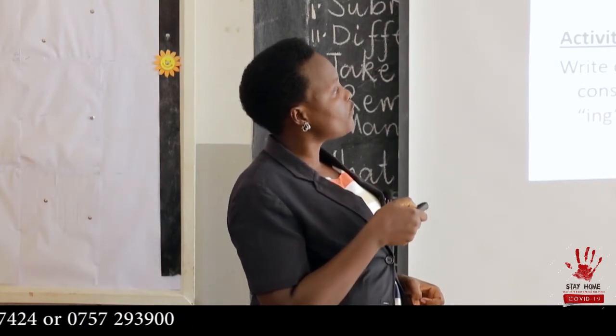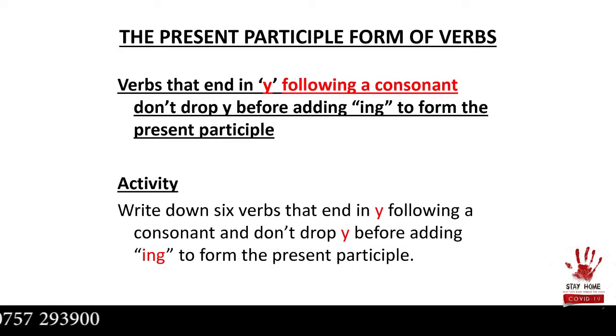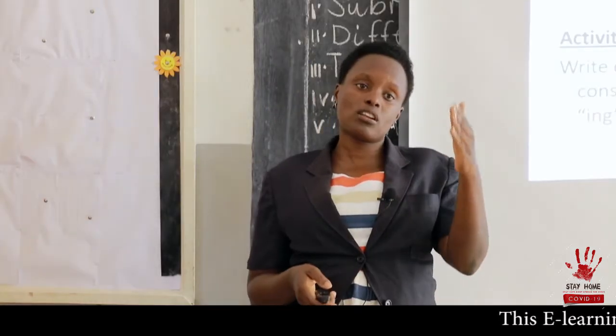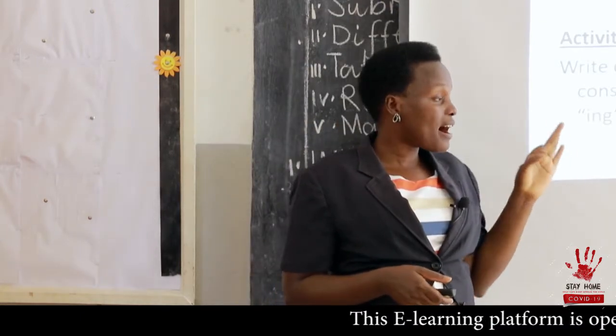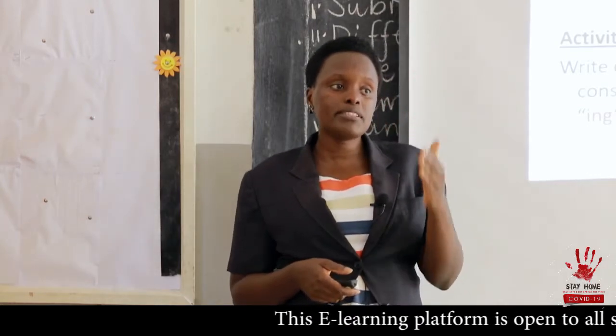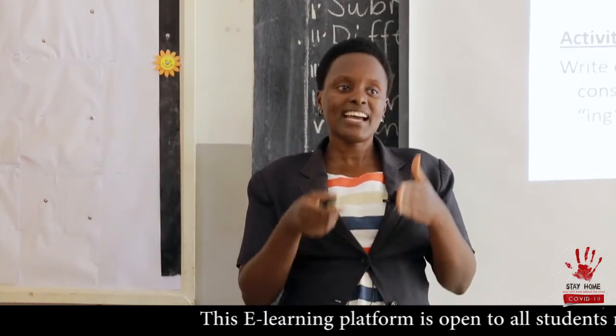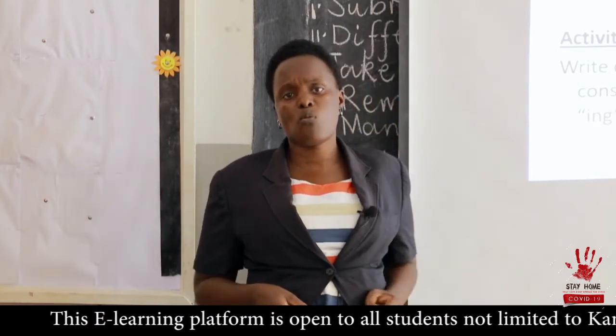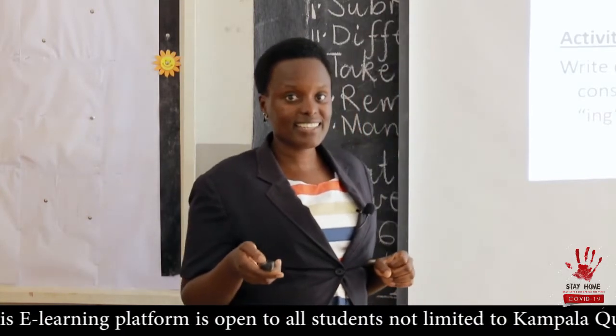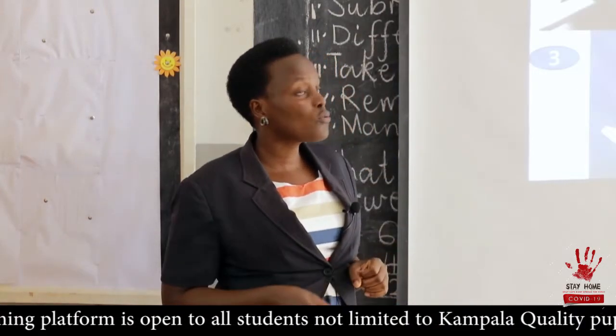So you are going to write for me 6 verbs that end in y following a consonant and they don't drop, they maintain y. You will simply add ing. Remember, we will write 2 columns, one column for the base form, another column for the present participle form. You have 10 seconds. You write the verbs that end with y following a consonant. Then in front, you simply add ing. Don't drop y. Okay, can we continue?